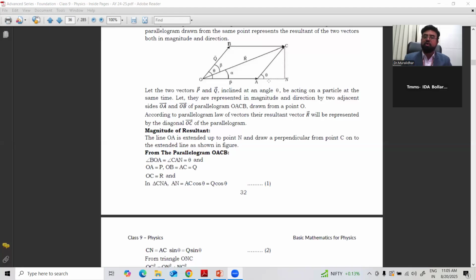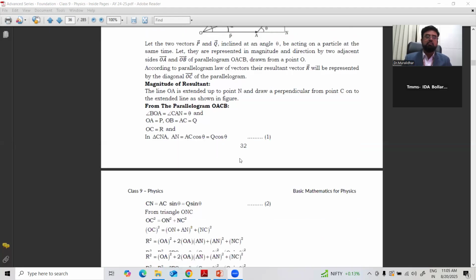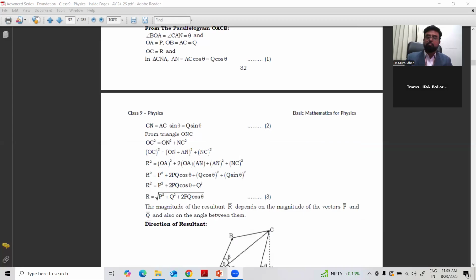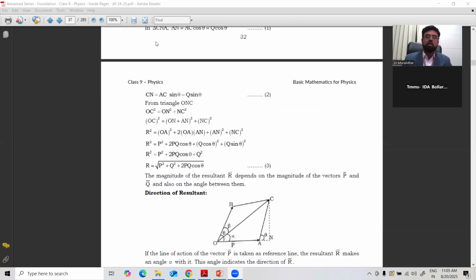No need for the derivation right now, it is only from mathematics and you can derive it easily. The formula is: the resultant of the vectors is given by R is equal to under root of P square plus Q square plus 2PQ cos theta.